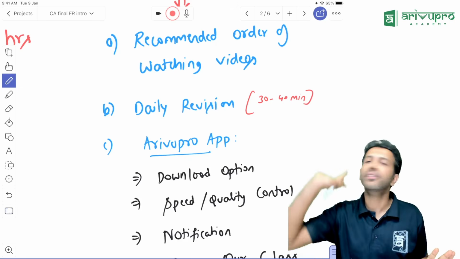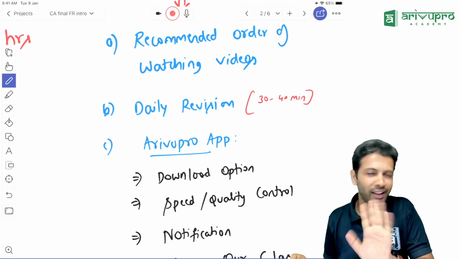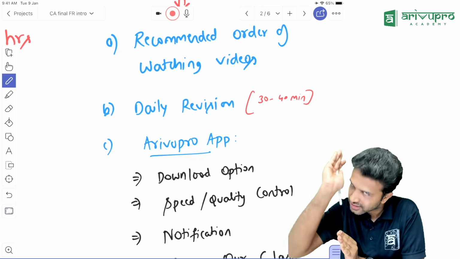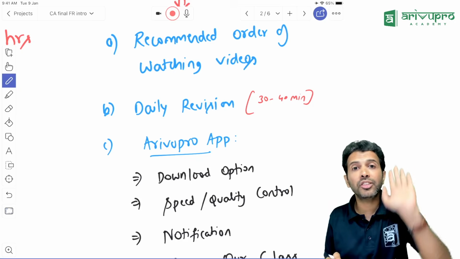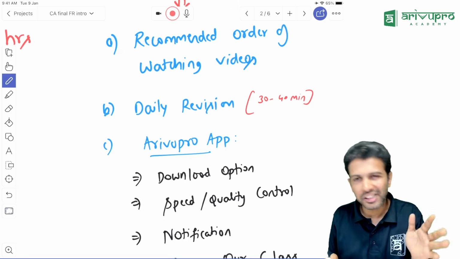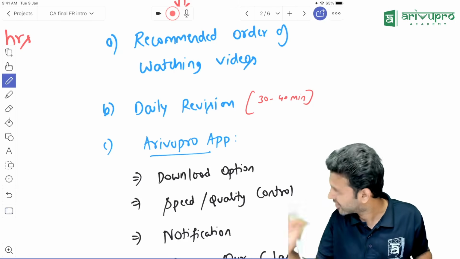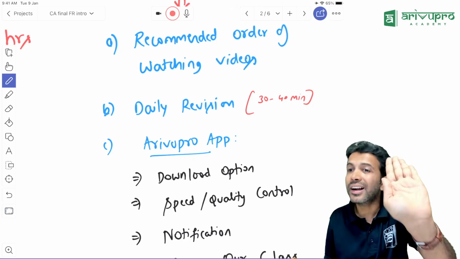Please don't give excuses. "My boss belted me today, so I have no mood to study." Leave all that. Articleship is an important part of your career, but remember, unless you have the degree in hand, nobody will respect you. You may have done your articleship in a Big Four firm, whatever firm, it doesn't matter. People in the market will respect you only if you have that particular degree.